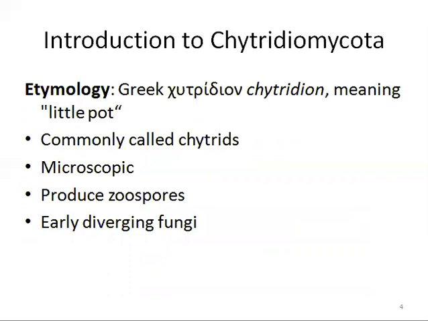The name is derived from the Greek word Chytridion, meaning little pod. It described the structure containing unreleased zoospores, which are present in a pod-like, closed structure. So the name is given as Chytridion, or little pod. They are commonly called chytrids.